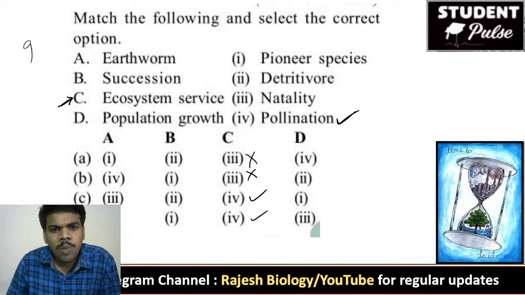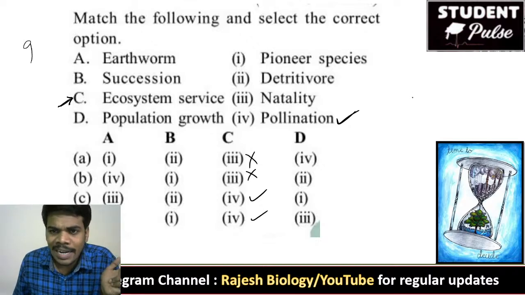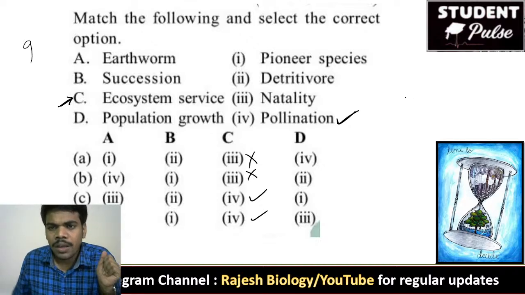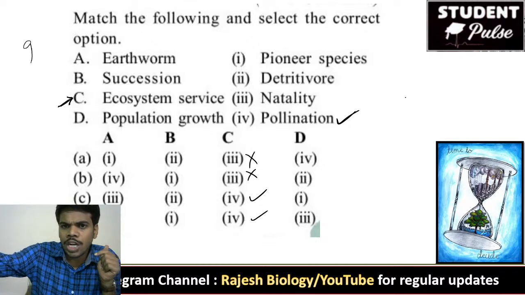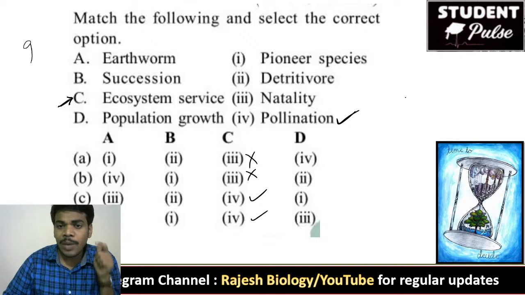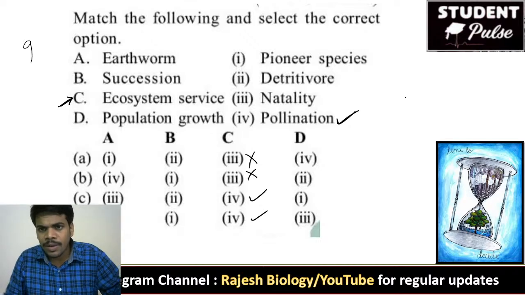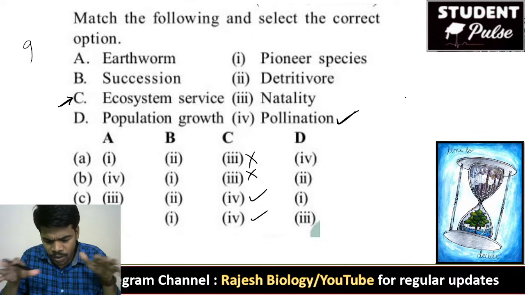Now next, population growth. Population growth is based on different aspects. That is mortality, natality, immigration. Immigration means the organisms enter into our society. Emigration means some organisms escape or migrate from our society, our population.